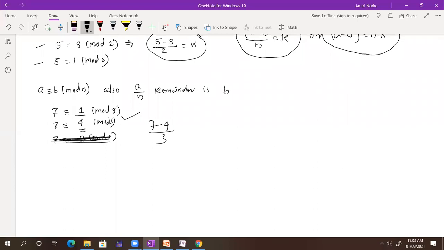And here 7 minus 1 is equal to 6. It is 7 minus 1 divided by 3. Is it divisible by 3? Yes, divisible. Correct, so this statement is correct.